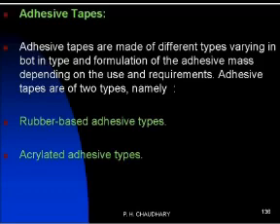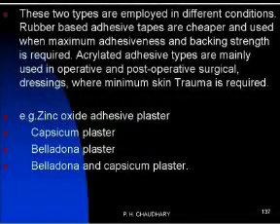Next class under the surgical dressing is the adhesive tape. Adhesive tapes are made up from adhesive mass with different sizes according to their uses and requirement. Adhesive tape mainly has two types: rubber based adhesive tape and acrylic based adhesive tape. Rubber base and acrylic base are used according to their need and adhesiveness. The rubber based adhesive tapes are cheaper and are used where maximum adhesiveness with backing strength is required.